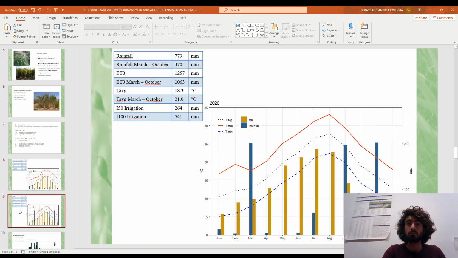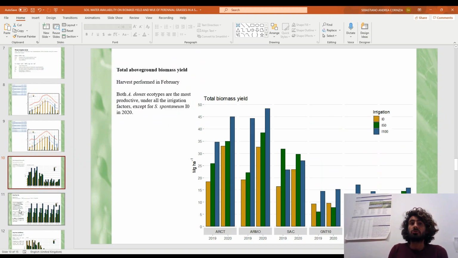I-100 thesis. In 2020, instead, the rainfall was slightly above the average for the area, even during the growing season, with high precipitation in March and September, while the potential evapotranspiration and the average temperature were close to the average. The irrigation was slightly more than in 2019.